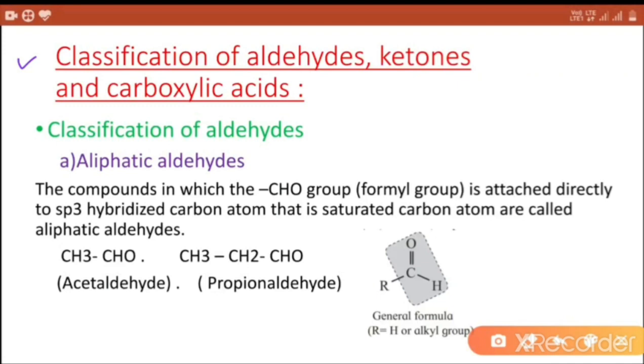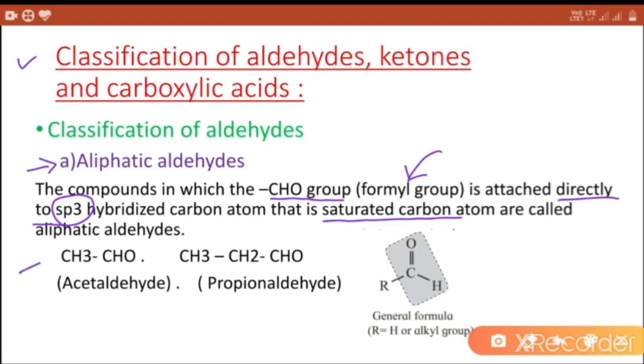Classification of aldehydes, ketones and carboxylic acids. Classification of aldehydes. First type, aliphatic aldehydes. The compounds in which CHO group or formyl group is attached directly to sp3 hybridized carbon atom, that is saturated carbon atom, are called aliphatic aldehydes.